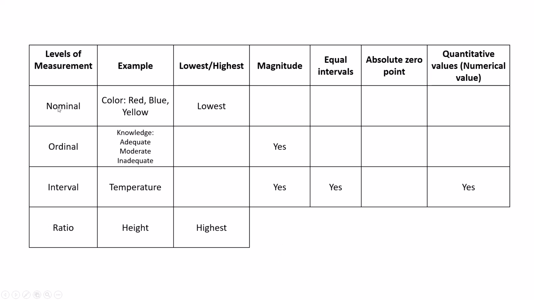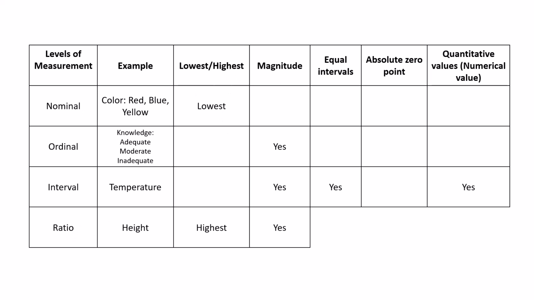Of these four, which one is the highest level of measurement? Ratio is the highest level of measurement, and nominal is the lowest. Ratio also shows magnitude, how much higher something is, that we can say.